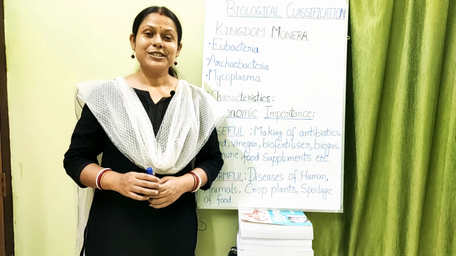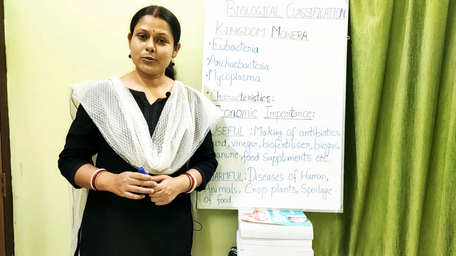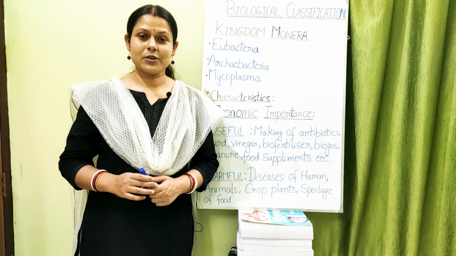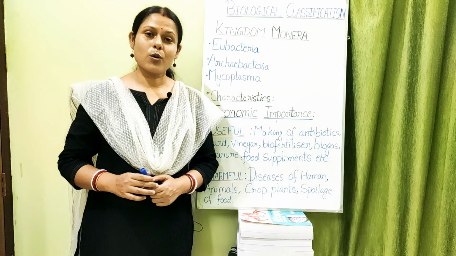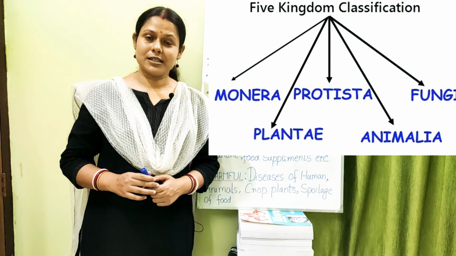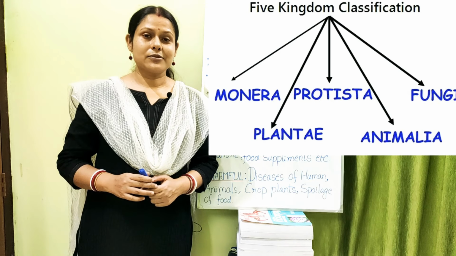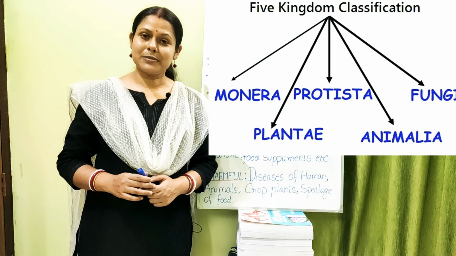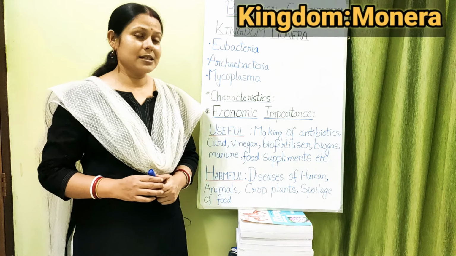Hello everyone. Today we are back with biological classification, in which we are going to read about the 5 kingdom classification proposed by Robert Whittaker. Robert Whittaker classified all the living organisms into 5 kingdoms, and these were kingdom Monera, kingdom Protista, kingdom Fungi, kingdom Plantae and kingdom Animalia. Today we are going to read at first about kingdom Monera.